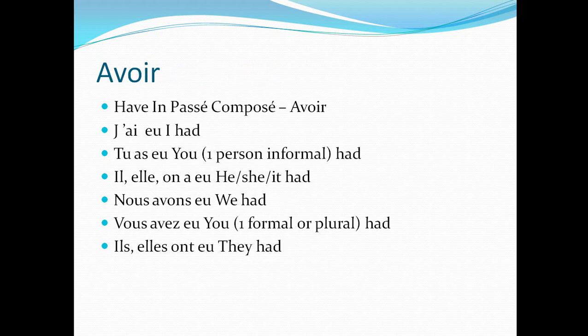We'll come to some irregular verbs in passé composé, right? So I have picked avoir verbs. So avoir verb, the participe passé will be eu, okay? J'ai eu, tu as eu, il a eu, nous avons eu, vous avez eu, ils ont eu, right? So I had, you can say, right?